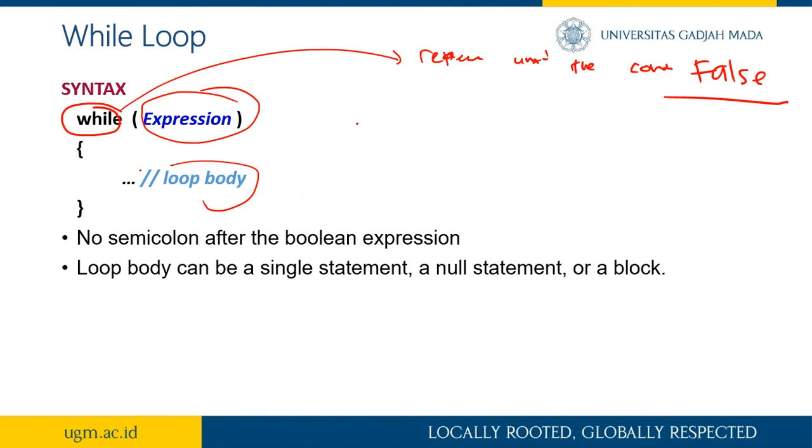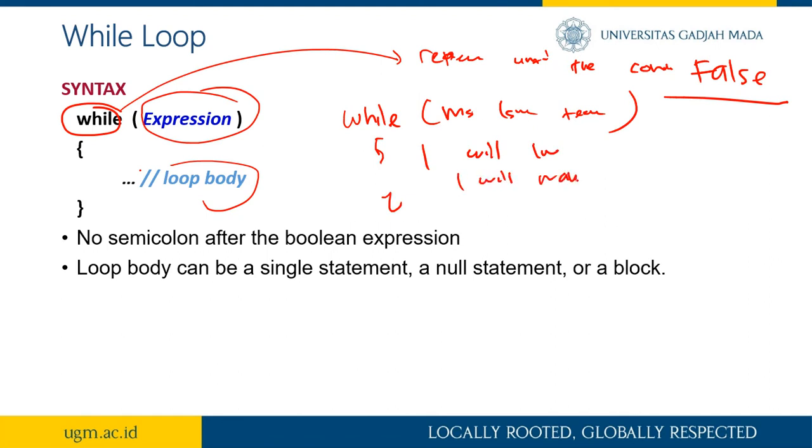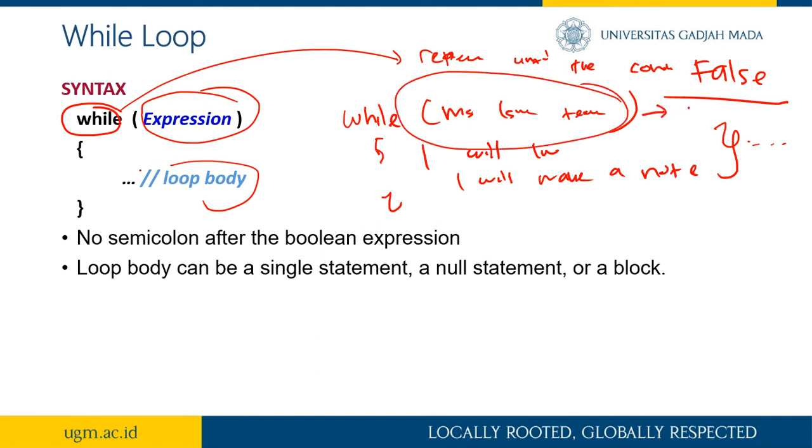For example, while Miss Isna is teaching, I will listen and I will make a note. So you will do something here, repeating this activity until this condition turns false, like I stop teaching, for example.